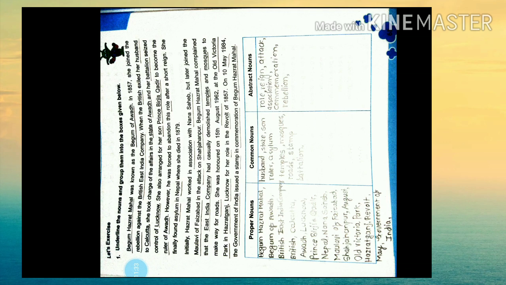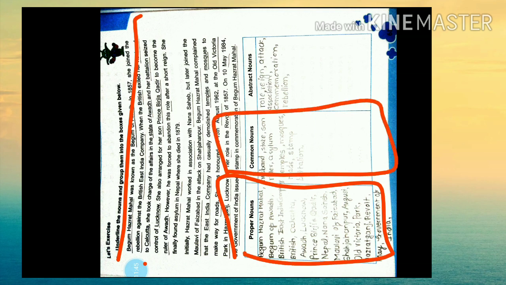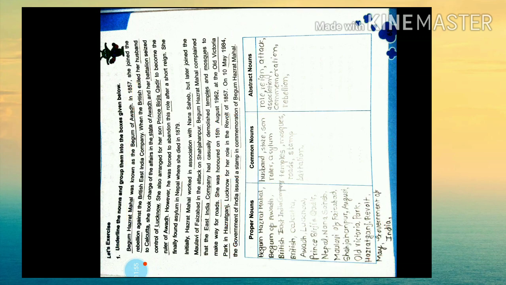Yes. So first we have to go towards the exercise. What we have to do? We have to underline the nouns in the group, and we have to write them in the particular boxes here. Okay. What you have to do? You have to write the proper noun, common noun and abstract noun. Okay. So Begum Hazrat Mahal is what? Is the proper noun. Like that you have to fill in the blanks.